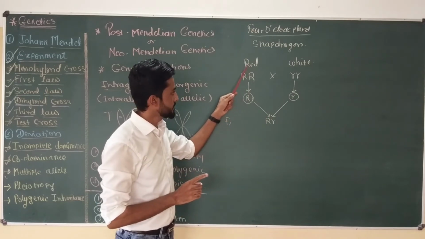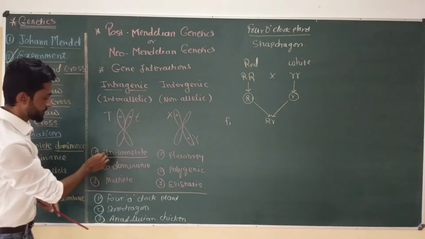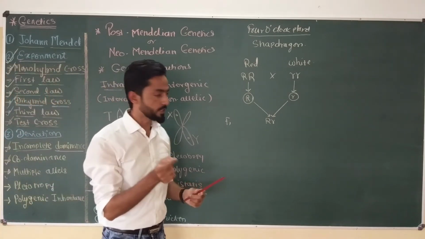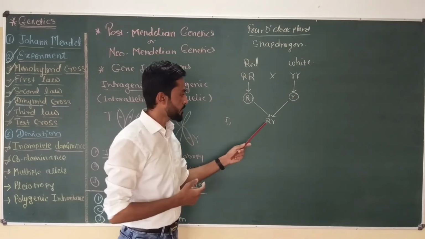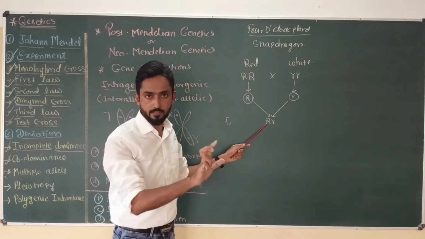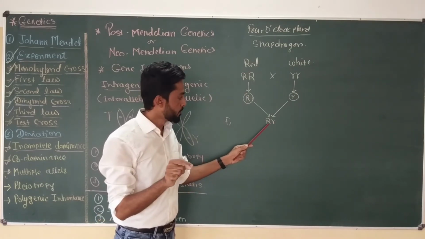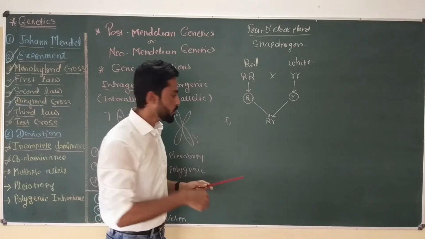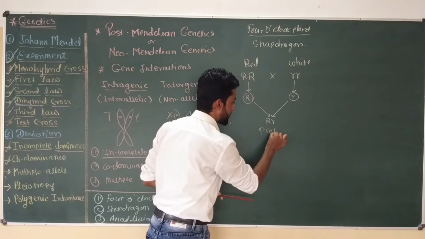But as this red and white plant show incomplete dominance. What is incomplete dominance? It is the type of a dominance in which none of the genes show complete dominance on other. That means R is not going to completely suppress the effect of small r. And because of that, both these genes express partially, and due to which in F1 generation, flower color become pink.